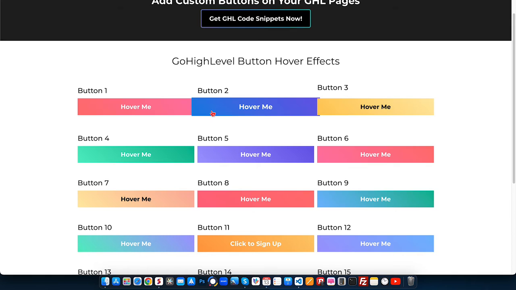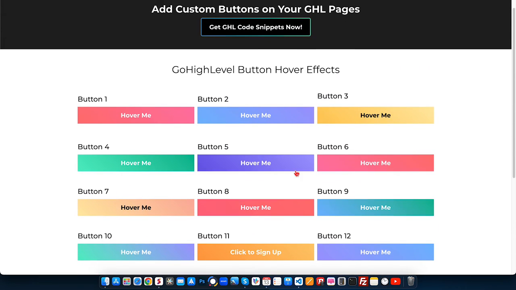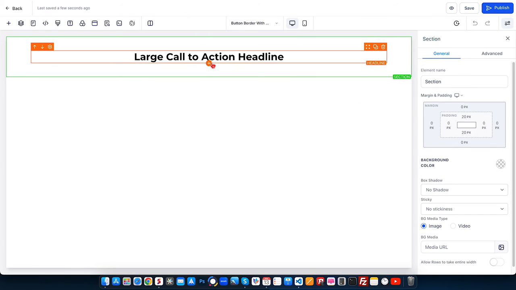So let me show you how you can apply the code snippet to hover over your button and add the effects. For all the buttons, for the effects from button 1 to button 18, the implementation is exactly the same. All you need to do is copy the code snippet from the GHL code snippet library, add a class to your button, and then apply the code. Let me show you how you can do this.